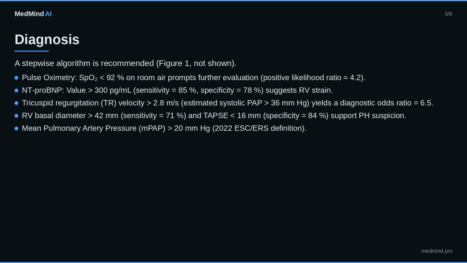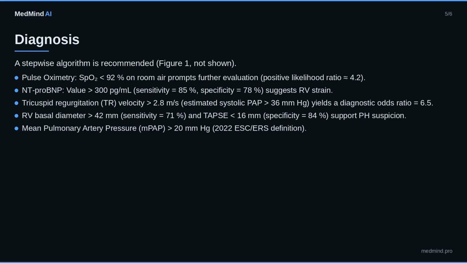Diagnosis. A stepwise algorithm is recommended, Figure 1, not shown. 1. Initial screening key points: pulse oximetry, SpO2 less than 92% on room air prompts further evaluation, positive likelihood ratio approximately 4.2. NT-proBNP value greater than 300 pg/ml, sensitivity equals 85%, specificity equals 78%, suggests RV strain.